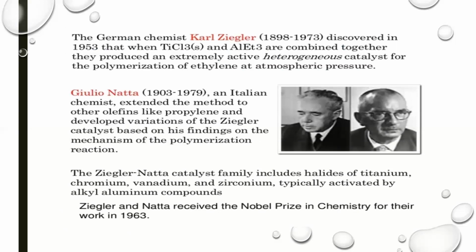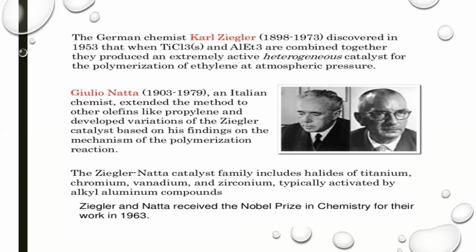Giulio Natta, an Italian chemist, extended the method to other olefins like propylene and developed variations of the Ziegler-Natta catalyst based on his findings on the mechanism of the polymerization reaction.